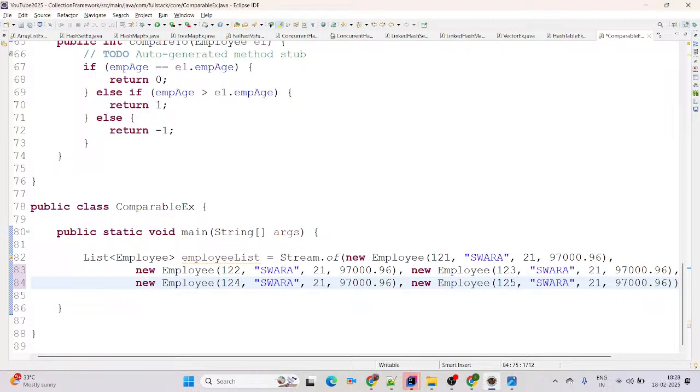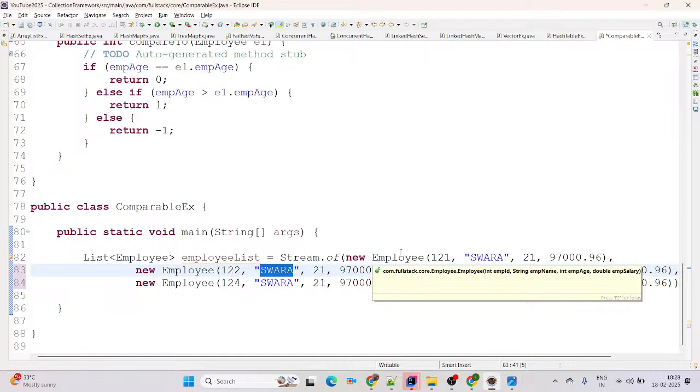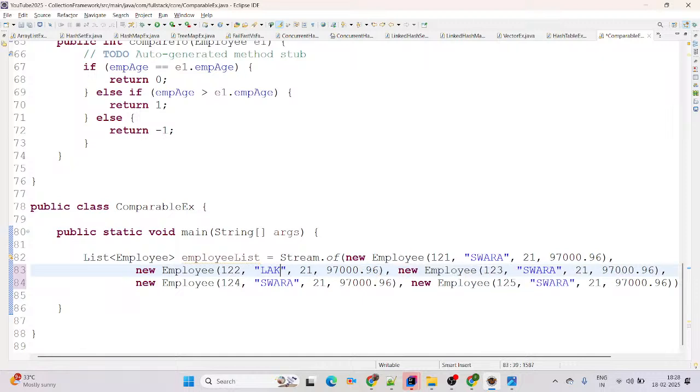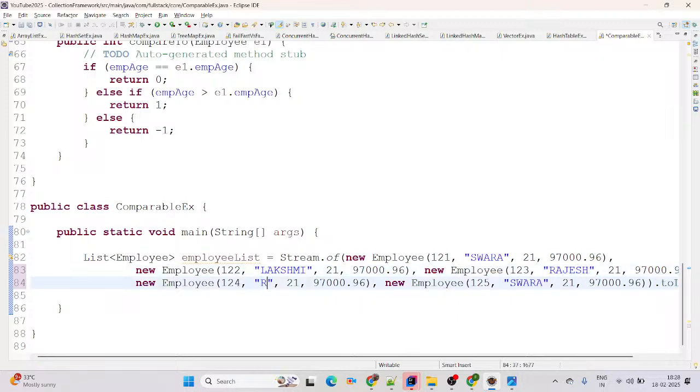Now the names I'm going to change here. Instead of Sora, now I'm using Lakshmi. Next we are adding Rajesh. This one we are giving Rutuja, and this is the last one we are adding, Apeksha.